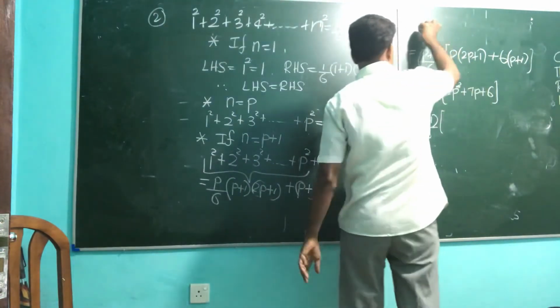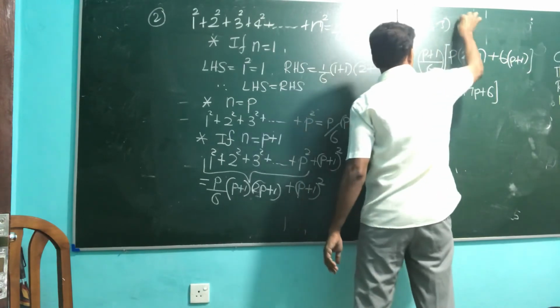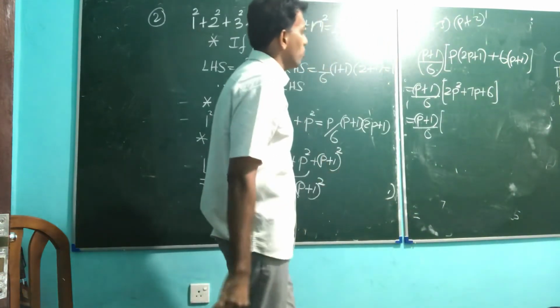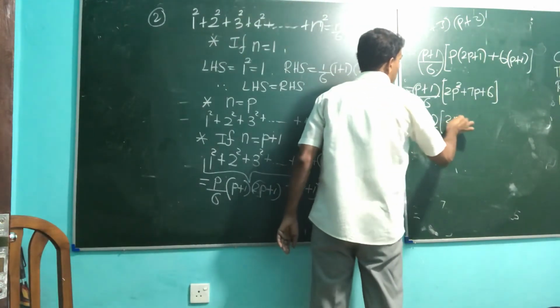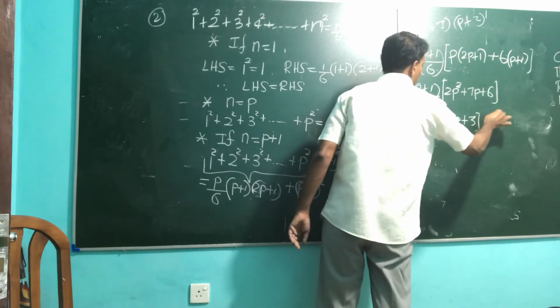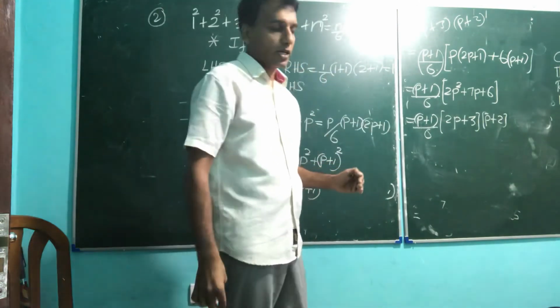You can factorize as 2p plus 3 and p plus 2. Is it 2p square, 4p, 3p? Yes, so factorize: 2p plus 3 is one factor, the other one is p plus 2. This is the final answer.